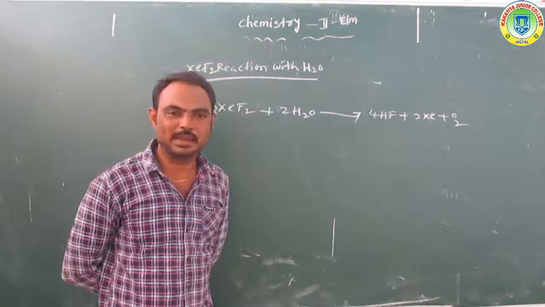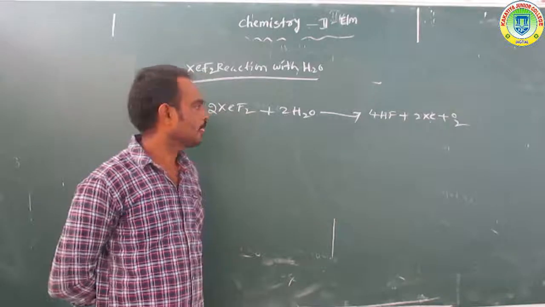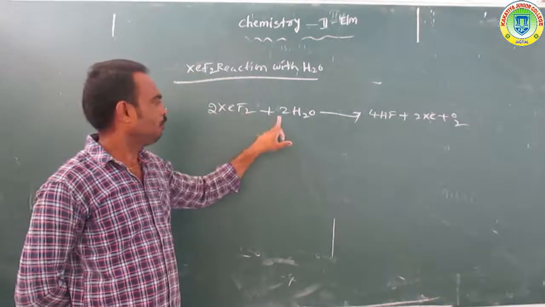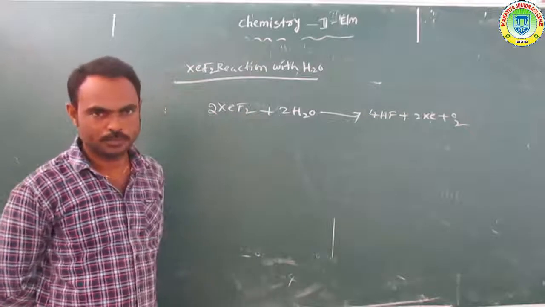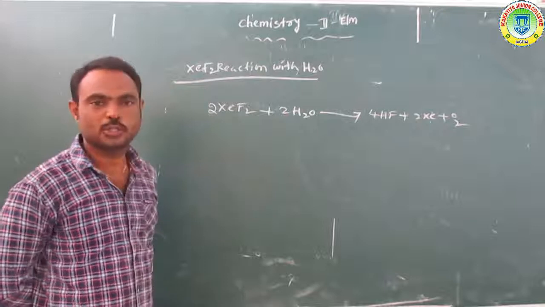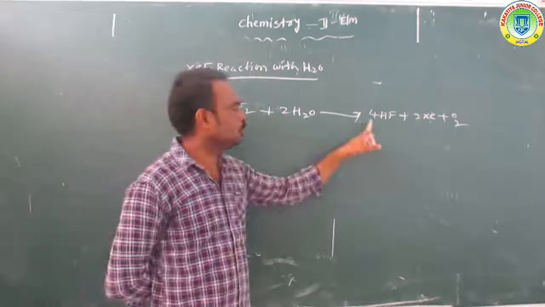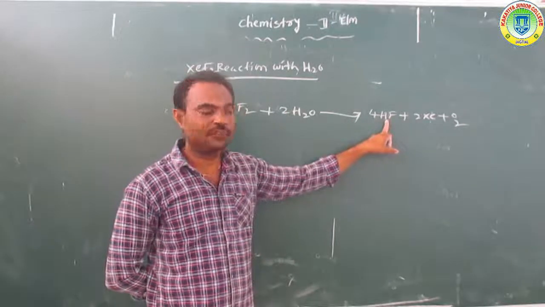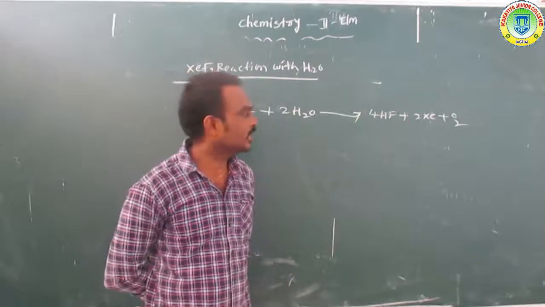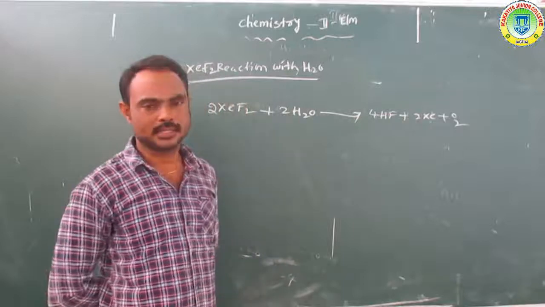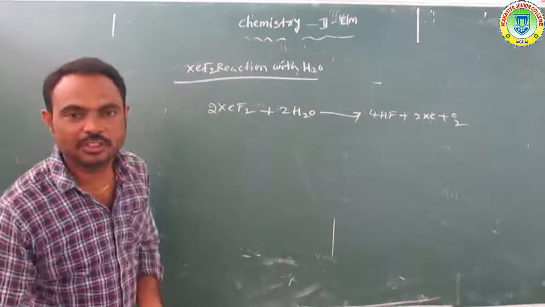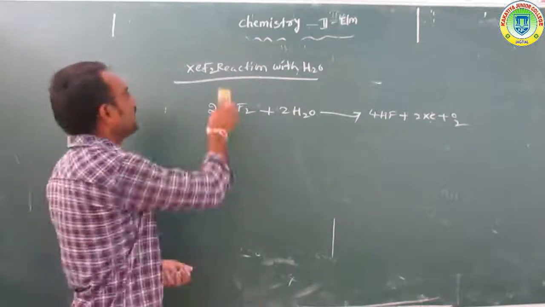What is the chemical equation? 2XeF2 plus 2H2O gives rise to 4HF and 2Xe, and the remaining oxygen. This is the XeF2 reaction with water molecule.